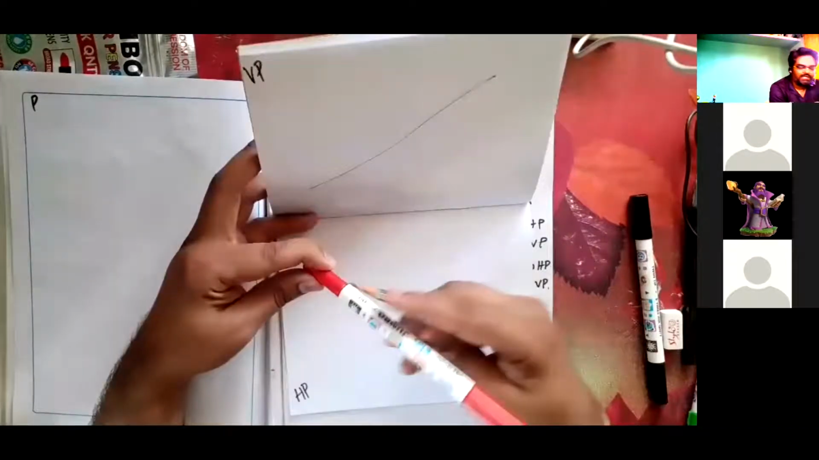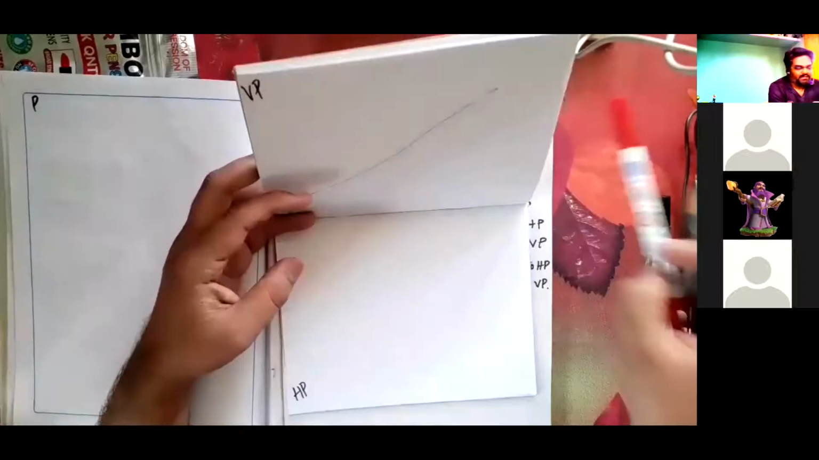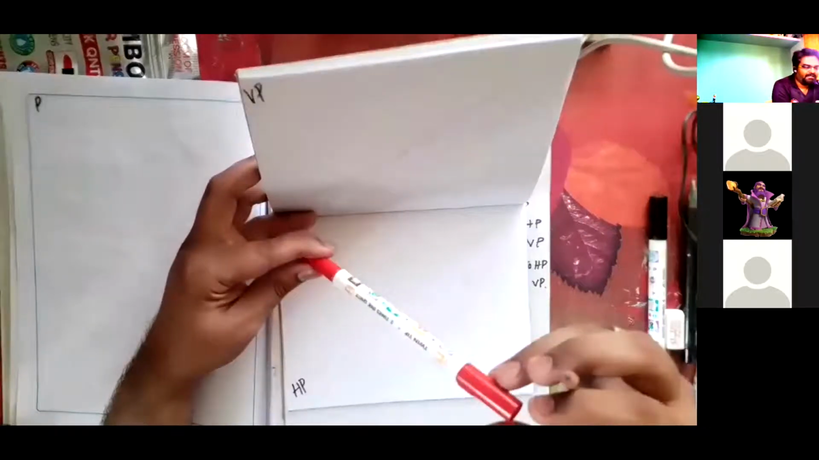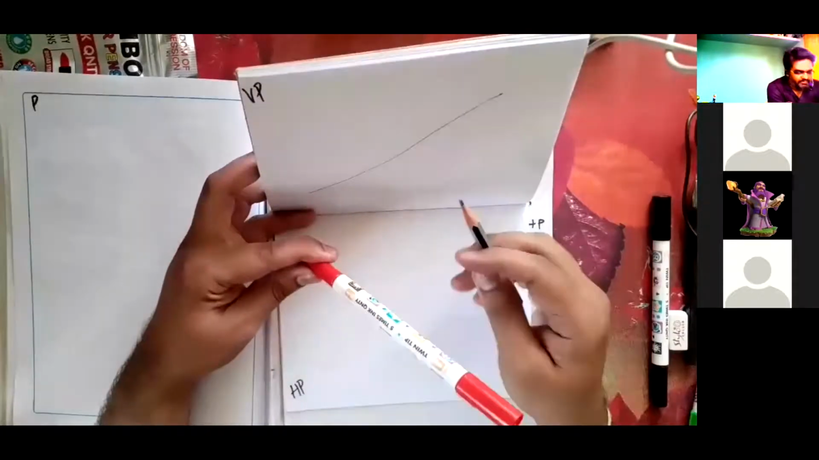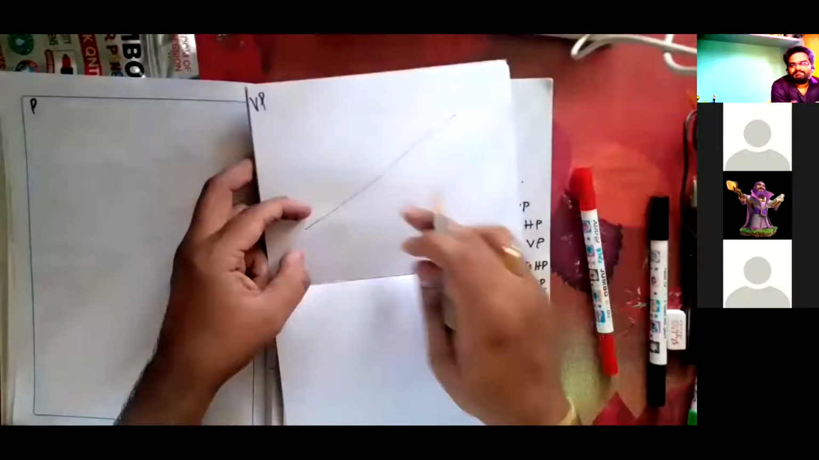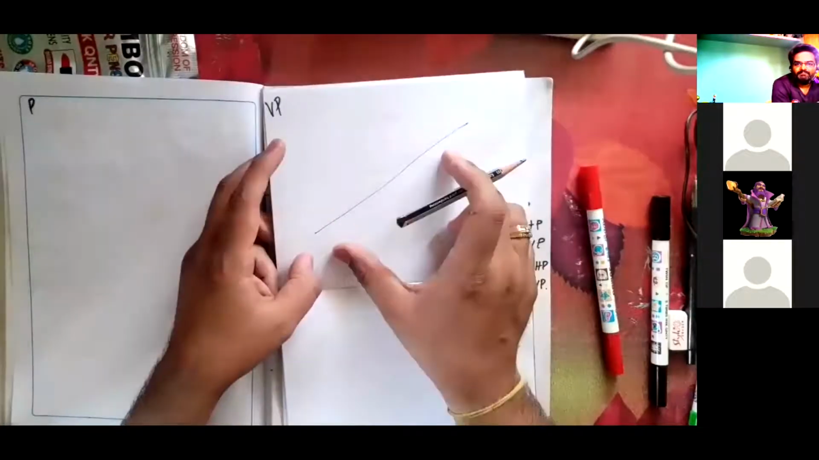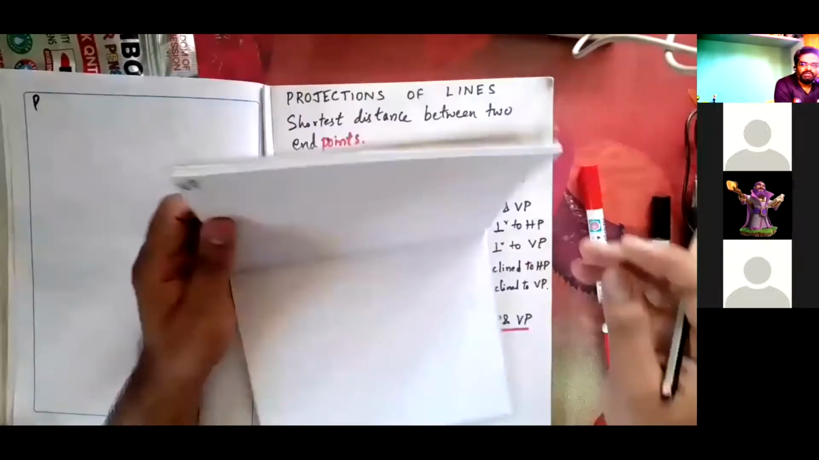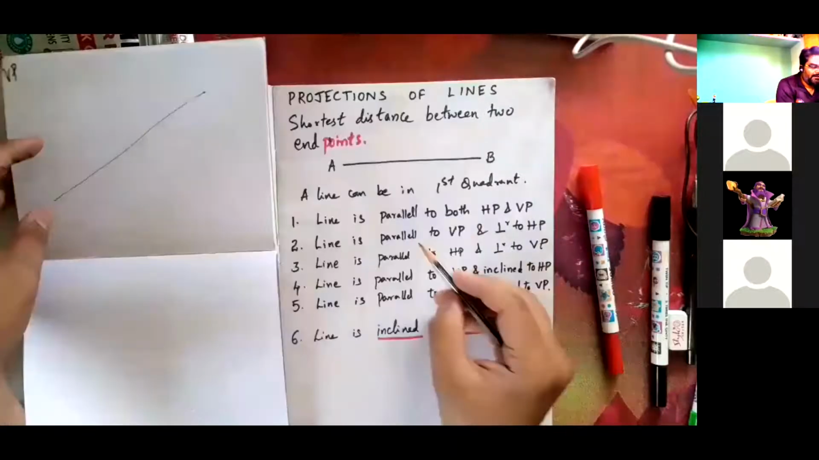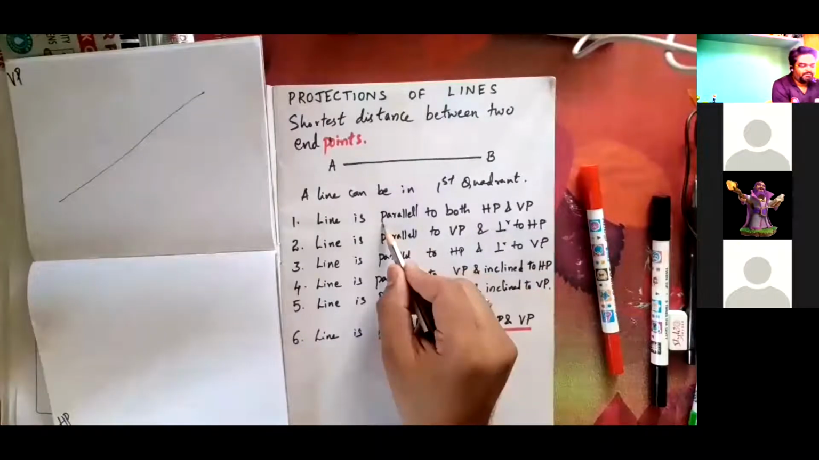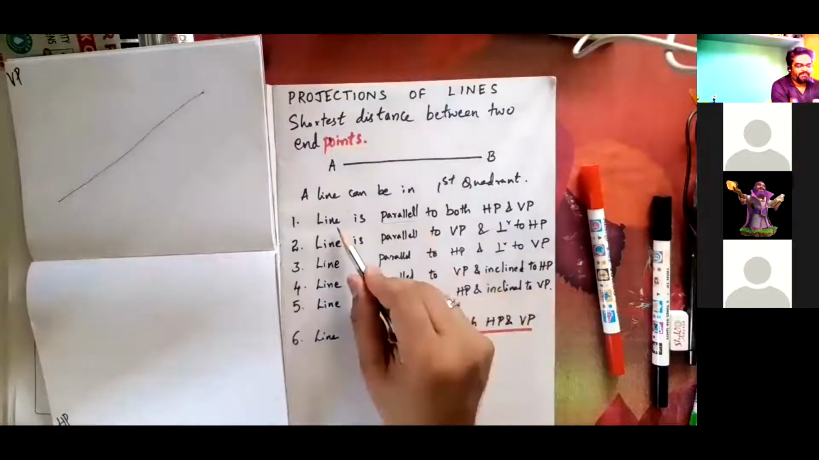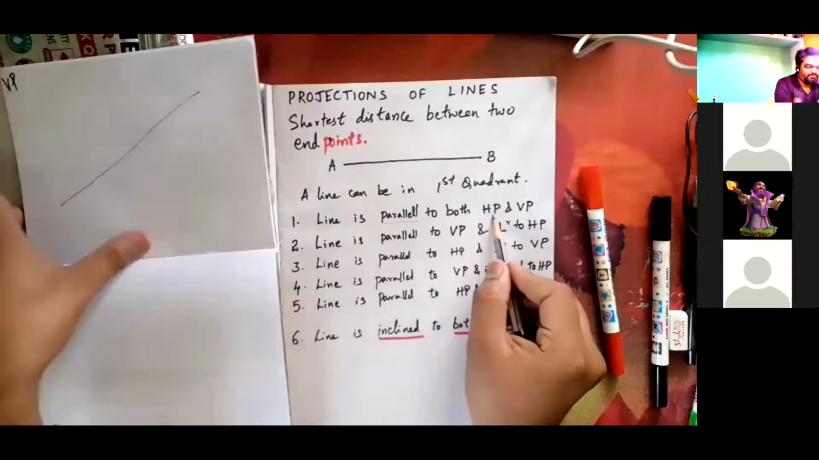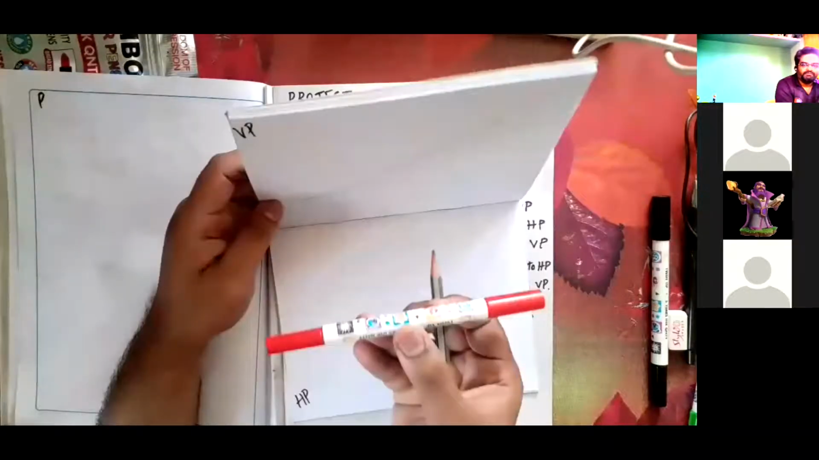This is the true length, 50 mm. When it is inclined, it will not be in its true length. It will be foreshortened. It will be less. Able to get it? Whereas only when a line is parallel to both HP and VP, then both the views, front view and top view, will be 50 mm.